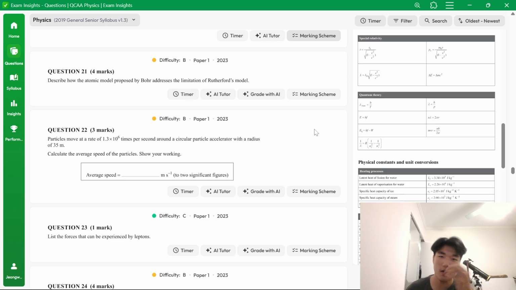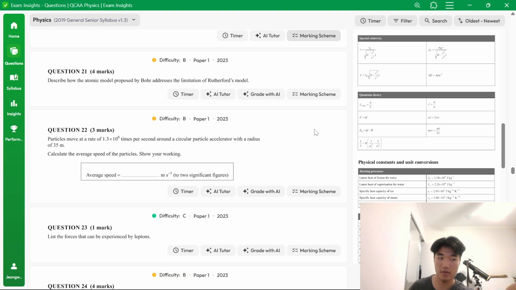Okay, and because of the quantized stationary states, that also explains the specific fingerprints of each element, in which they have a specific emission spectrum.